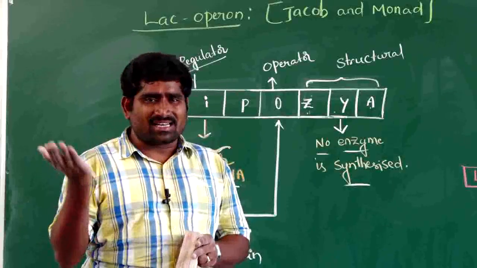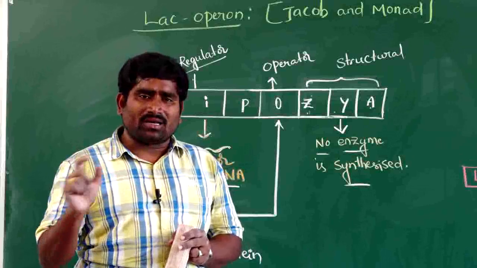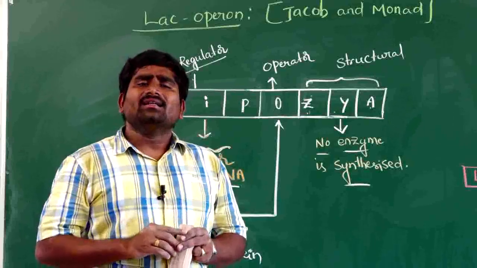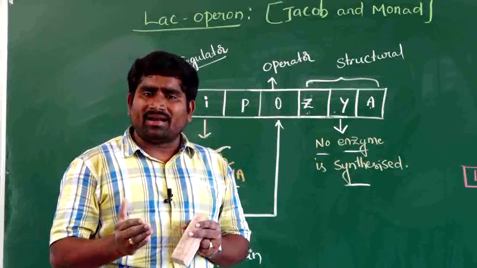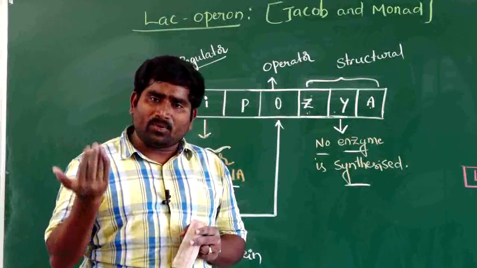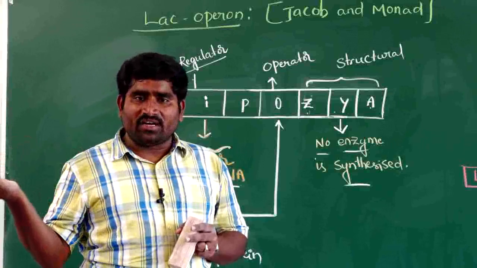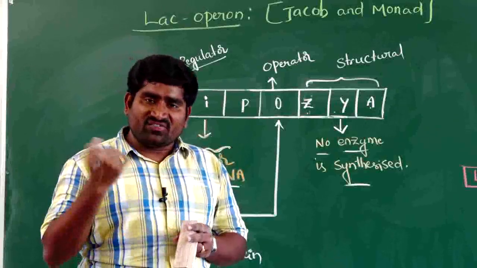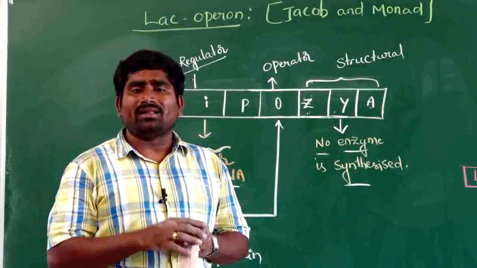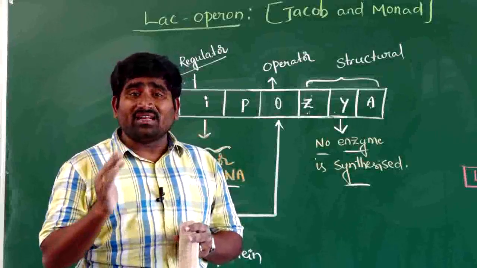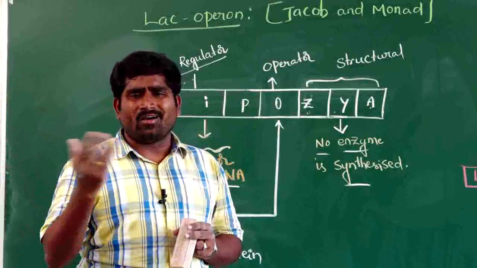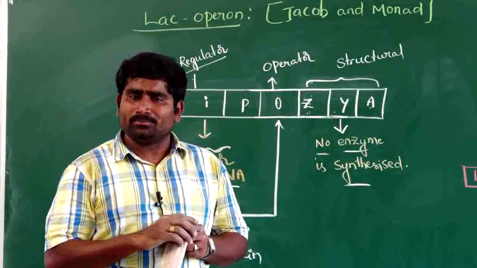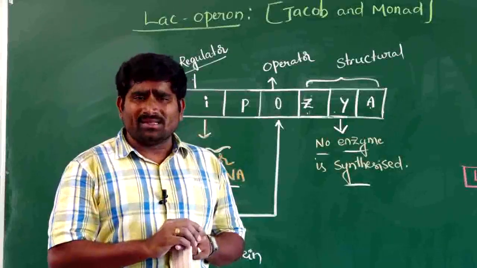The first process is transcription. The gene should undergo transcription and produce mRNA. That mRNA undergoes processing. After processing, mRNA will be shifted to the cytoplasm. After that, mRNA will undergo translation, after which the protein will be produced. The protein will produce a hormone or enzyme or a character. This is normal gene expression.